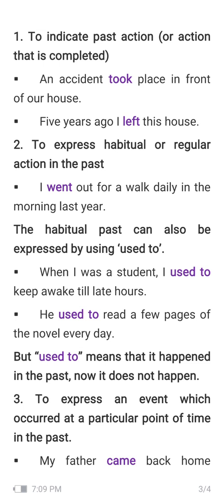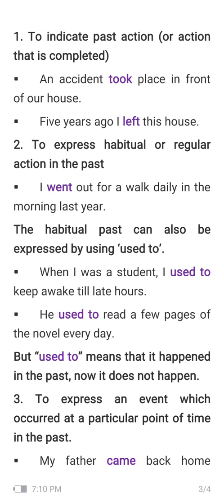So here we are also talking about how the habitual past can be expressed by using used to, the same as in I went out for a walk daily in the morning last year, because it was expressing habitual or regular actions in the past. And here you can see that with the help of used to, we can express our habitual past, right? So what was a regular action and what was our habitual action in the past? Used to means that it happened in the past, now it doesn't happen, as I already explained to you.